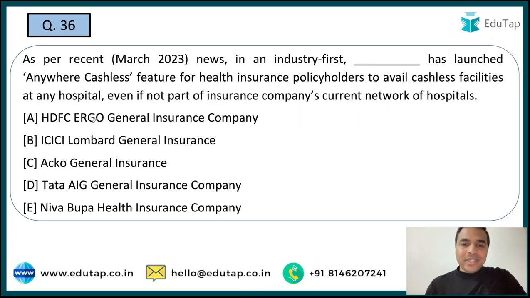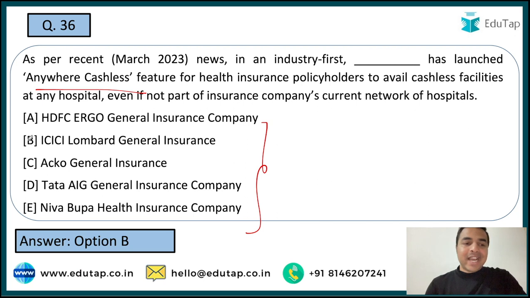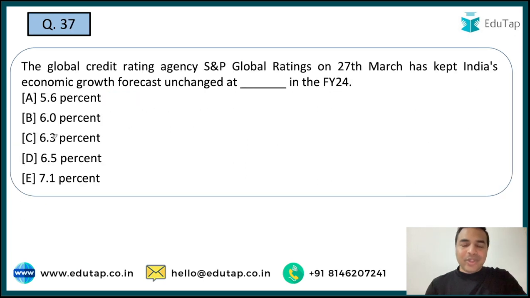Now the next question. So here guys, in an industry first, which one of the following companies has launched anywhere cashless feature? तो guys, anywhere cashless feature health insurance policy holders के लिए launch किया गया है. And when we talk about the name of that particular company which has launched this, it is ICICI Lombard General Insurance. Now the next question.